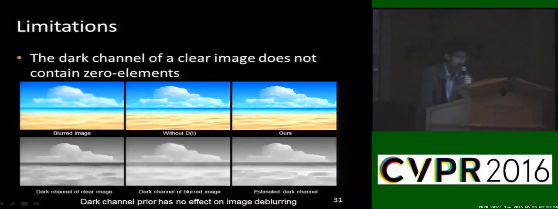This is an example where our method failed to generate a clear result. This means that the dark channel of the clear image does not contain zero elements. So the result without using the dark channel prior is almost the same as the result with it.